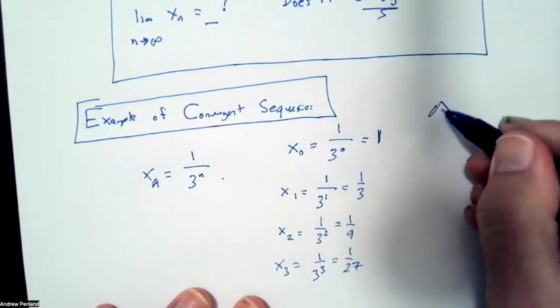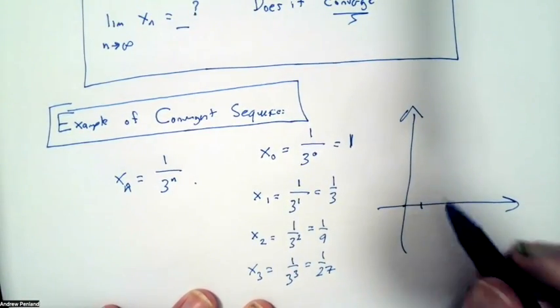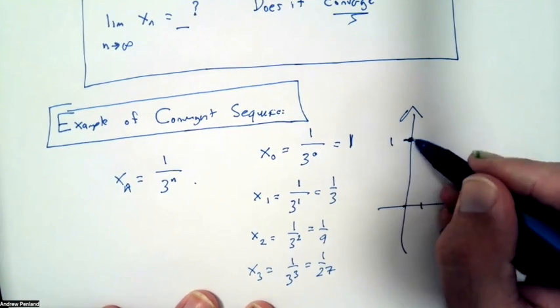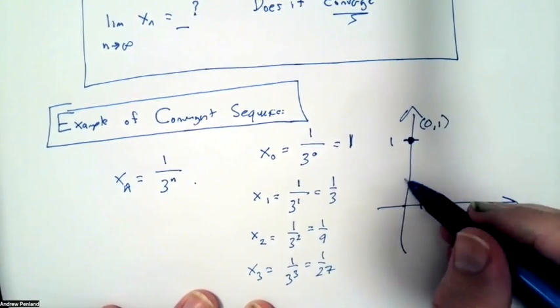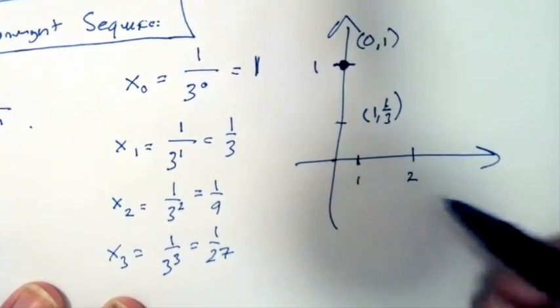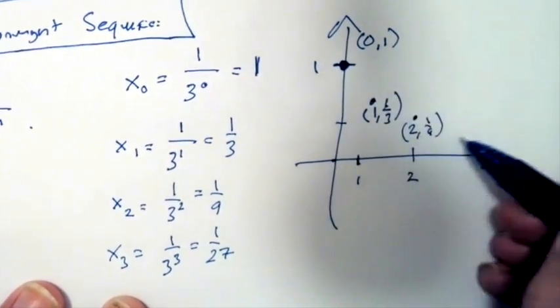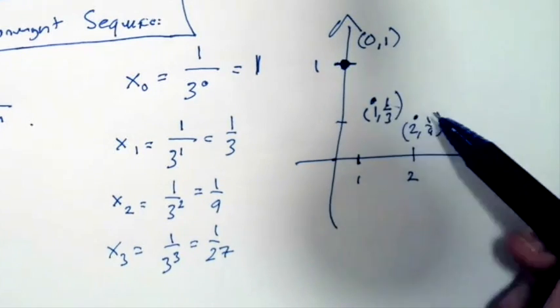And if you plotted this on a graph, you could do that by creating what's called a dot plot. It's important to remember you're only going to have values at discrete intervals. It's not a curve. It's just a sequence of dots. But I would have a point at 0, 1. I would have a point at 1, 1/3. I would have a point at 2, 1/9. Notice this is trending downward. It's going to keep getting smaller. It's going to keep approaching 0. Never actually going to touch 0.